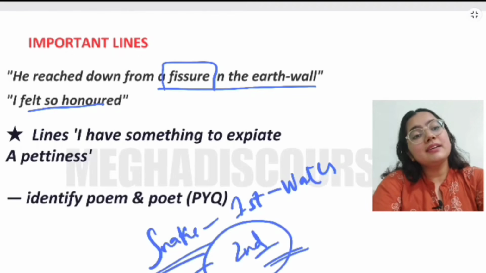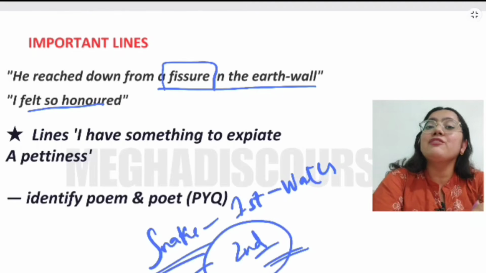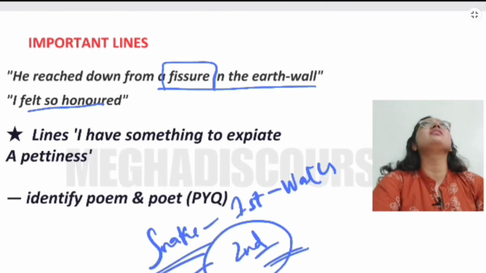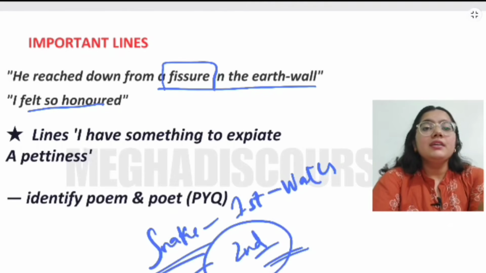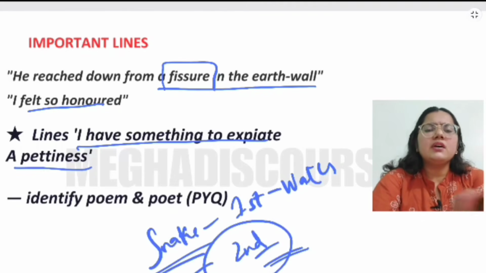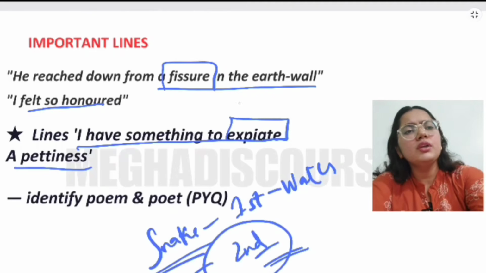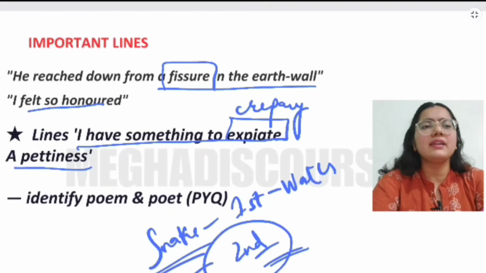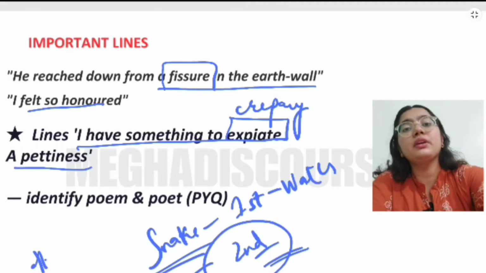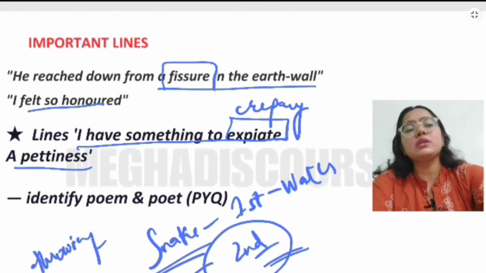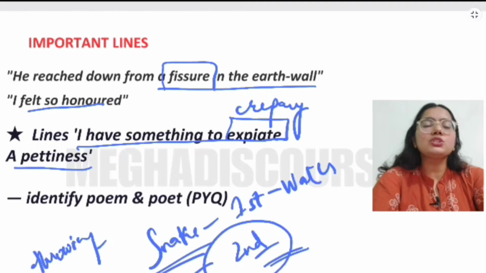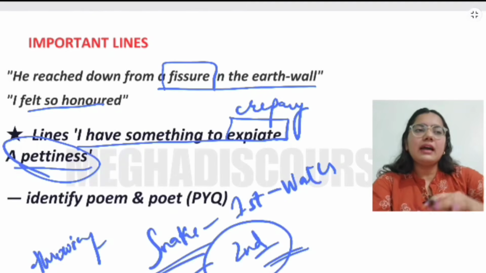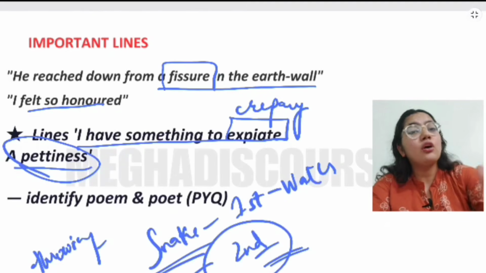And this poet is feeling so honored by watching that snake, by observing that body which is moving, and the head that is being uplifted in order to drink that water. There is this line, I have something to expiate, a pettiness. Expiate means to repay. He has done something very bad, and this is the throwing of a stick towards the snake. Now he is feeling guilty, so he wants to repay that, right? So a pettiness means the act that he did, and he is feeling guilty of that act.